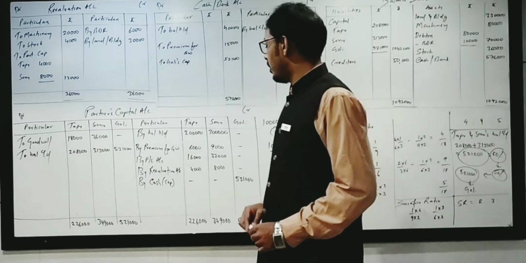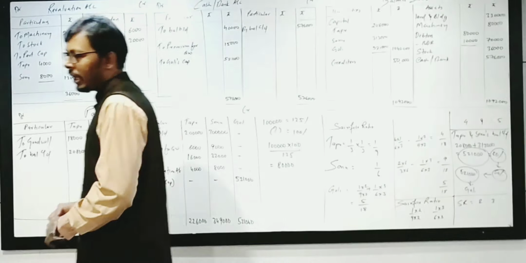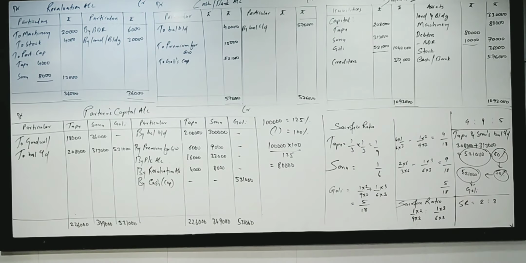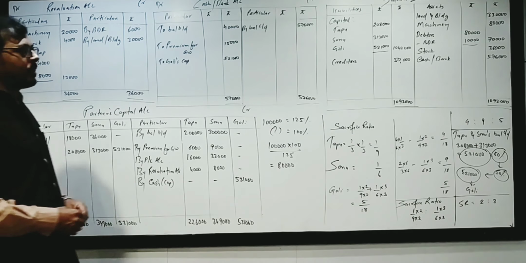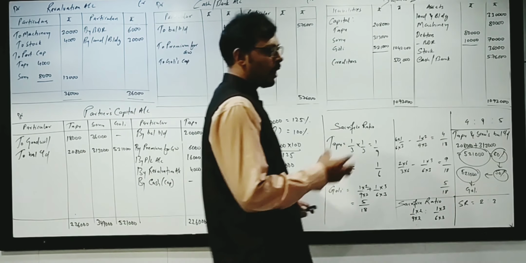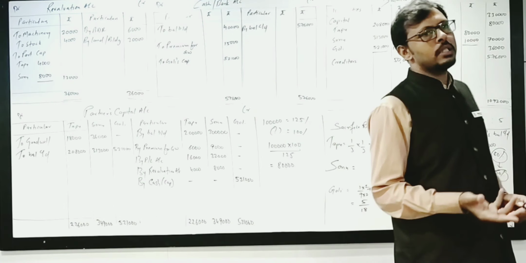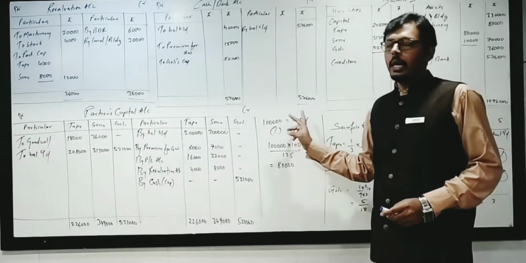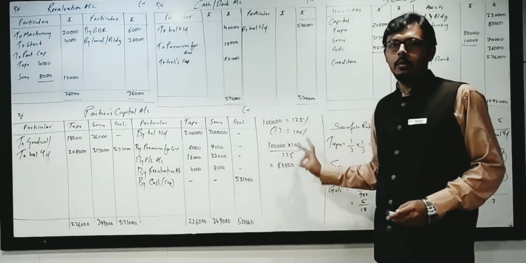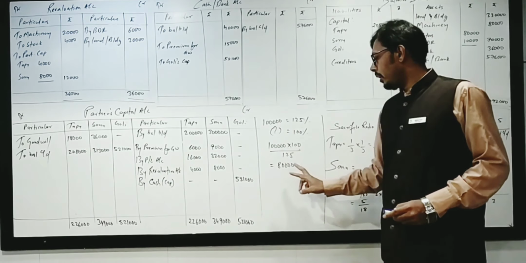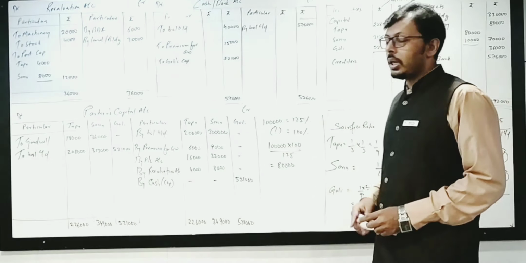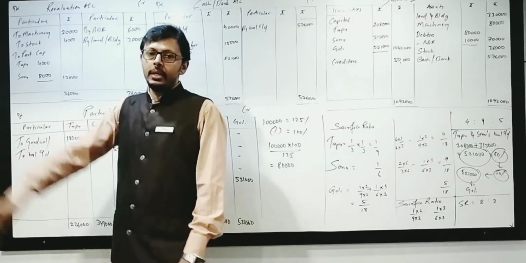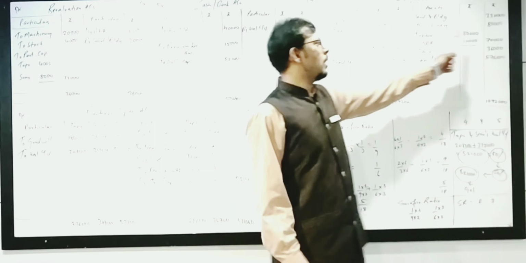Then one more point was given regarding the machinery. The book value of machinery is 25% more than its market value. So whatever the amount of machinery is given in the sum, it is 25% more, means it is at 125. At 125 it is 1 lakh, so at 100 what will it be? It will be 80,000. So we have incurred a loss of 20,000.